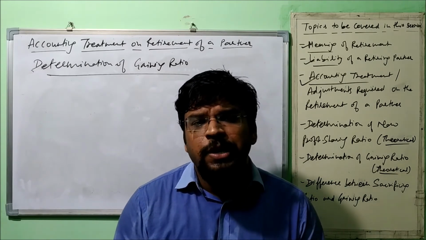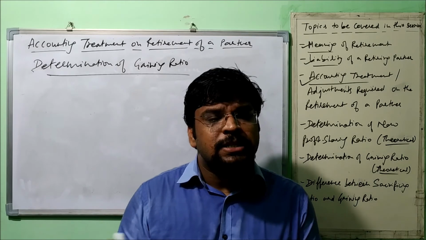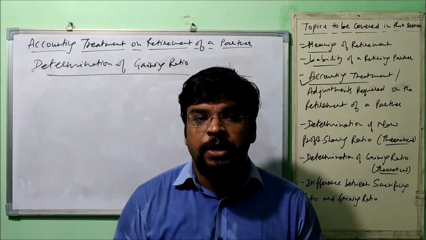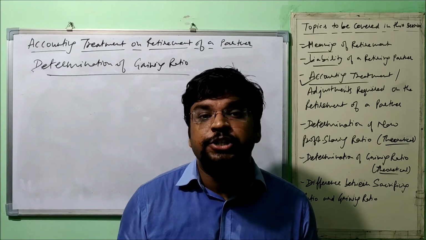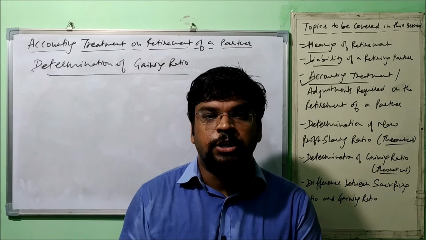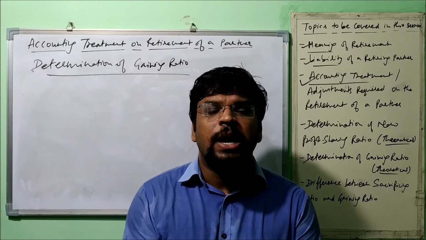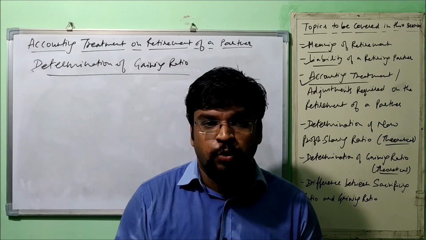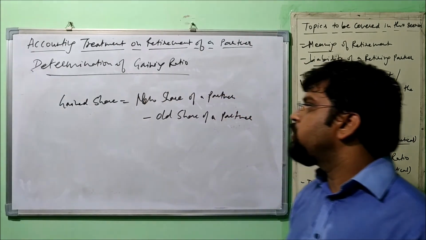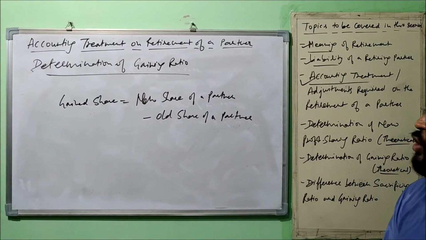And how is it calculated? It's very easy. Just from the new share of the remaining partner, deduct the old share of the remaining partner, and what you get is the gained share of a partner. When it is calculated for two or three partners, you can equalize them and get the gaining ratio among the partners. I'll write it down here: gain share is equal to new share of a partner minus old share of a partner.